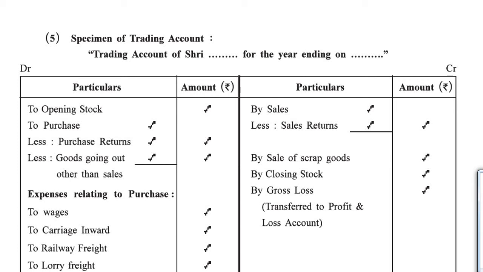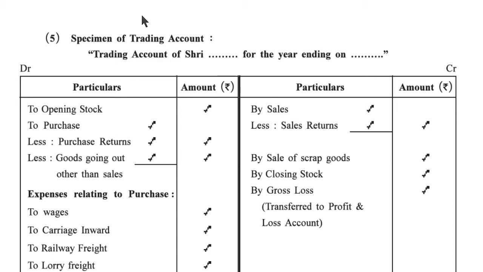Chapter 5, Financial Statement of a Business Organization. In the previous lecture we already completed the theory portion. Now today let us start the fifth point, specimen of a trading account.